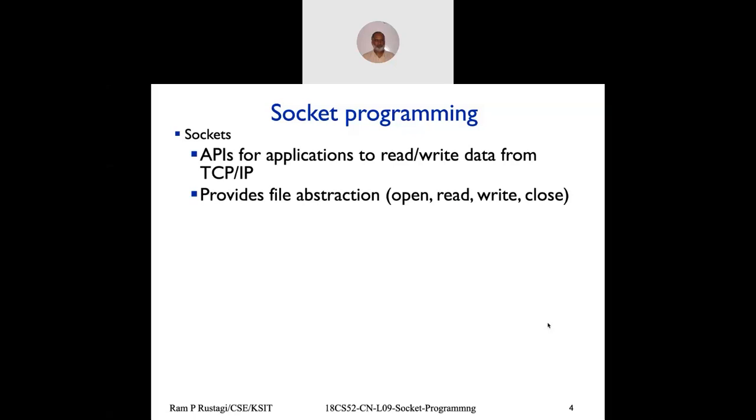You can see the network as a pipe, where a file descriptor acts like a file descriptor for reading and writing a file. What you do with a file is open it, which is like creating a socket; read from it, so read from a socket; write into it; and once you are done reading and writing, you close it.